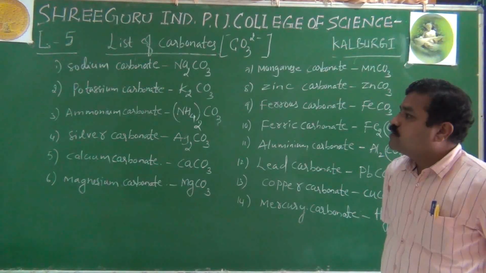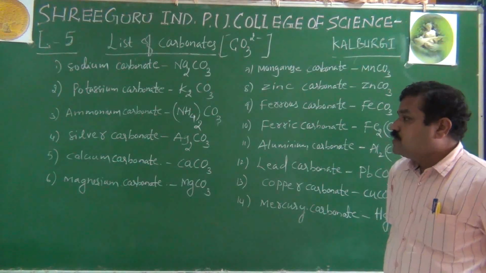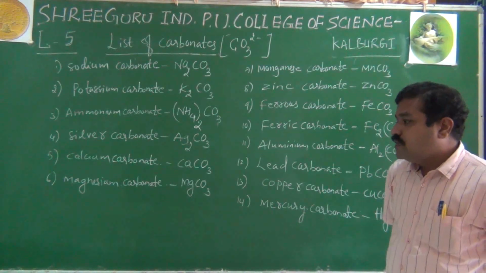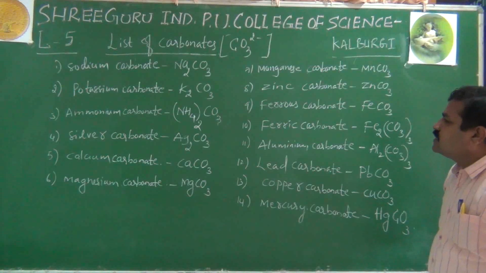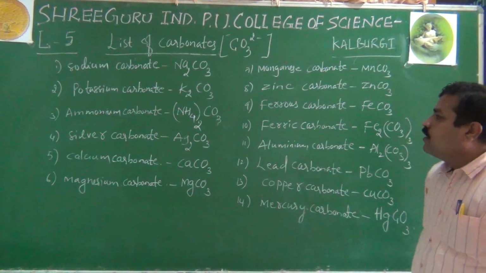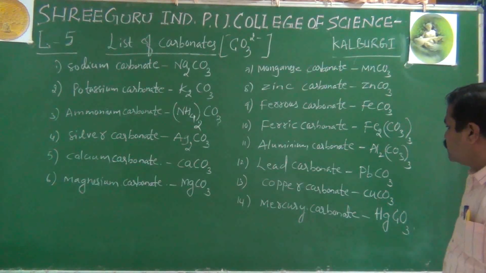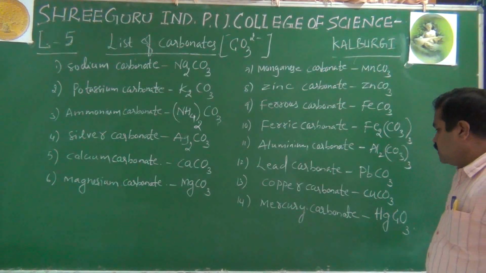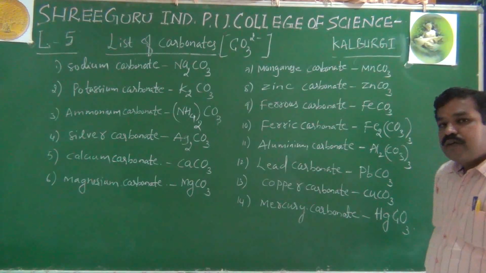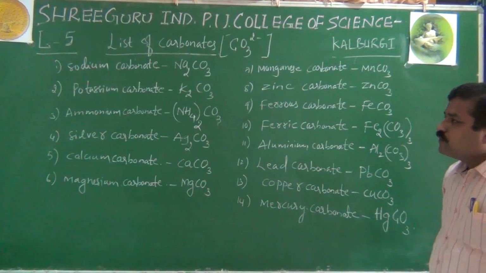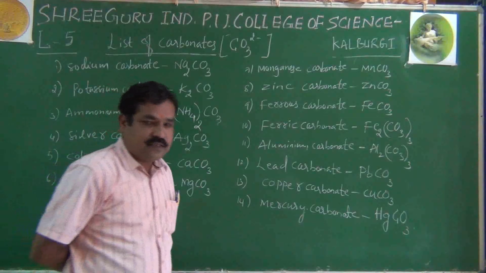Then potassium carbonate, K2CO3; ammonium carbonate, NH4 taken twice CO3; silver carbonate, Ag2CO3; calcium carbonate, CaCO3; magnesium carbonate, MgCO3; manganese carbonate, MnCO3; zinc carbonate, ZnCO3; ferrous carbonate, FeCO3; ferric carbonate, Fe2CO3 taken thrice; aluminium carbonate, Al2CO3 taken thrice; lead carbonate, PbCO3; copper carbonate, CuCO3; mercuric carbonate, HgCO3. So like this we have the list of carbonates.